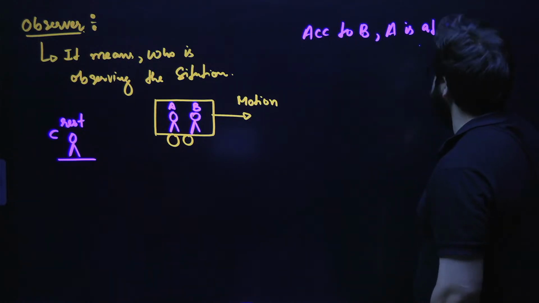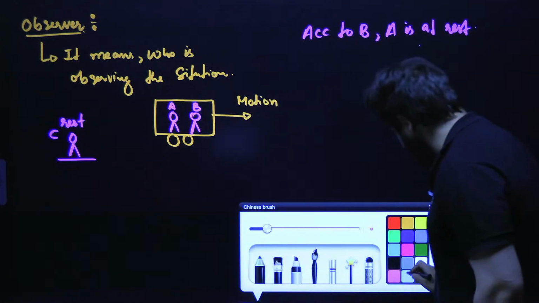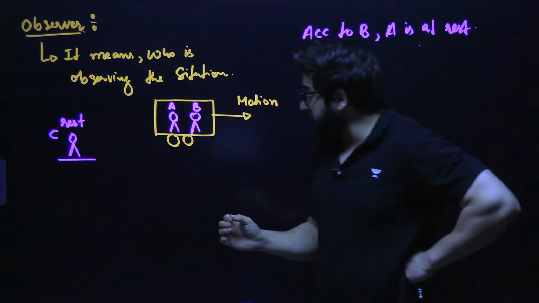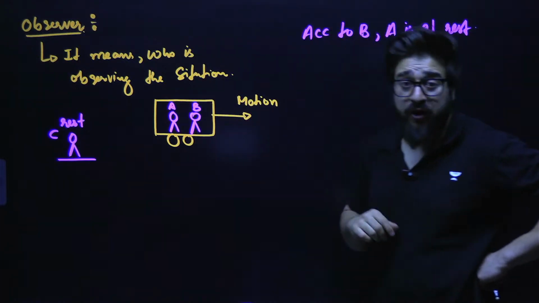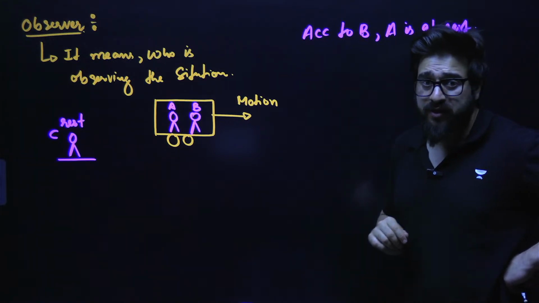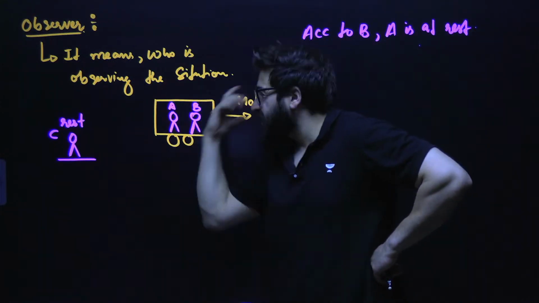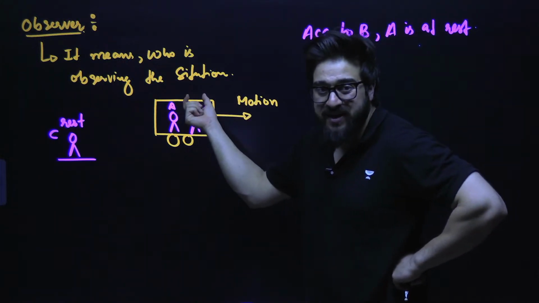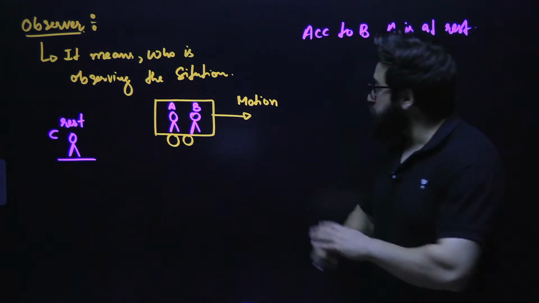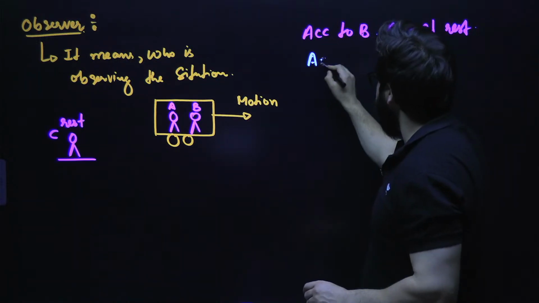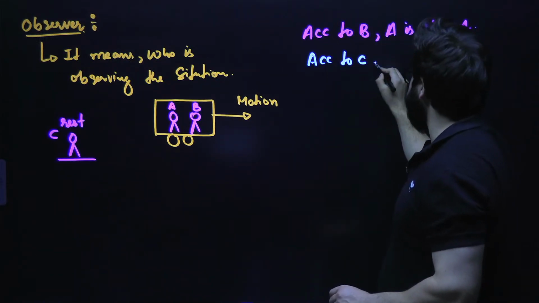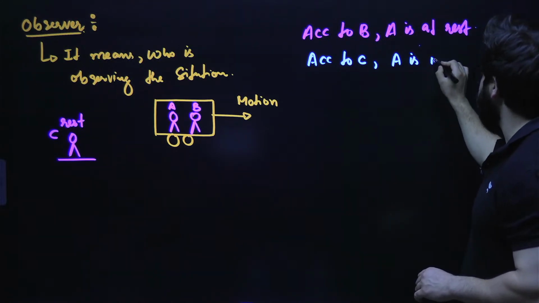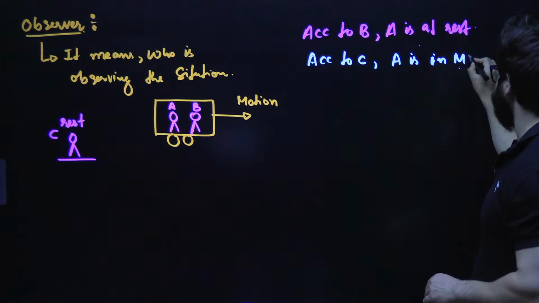Now, my dear friends, listen to me very carefully. When I ask person C, is this person A at rest or in motion? Person C says, the car is in motion. So obviously, the person sitting inside the car is also in motion. So, according to C, A is in motion.